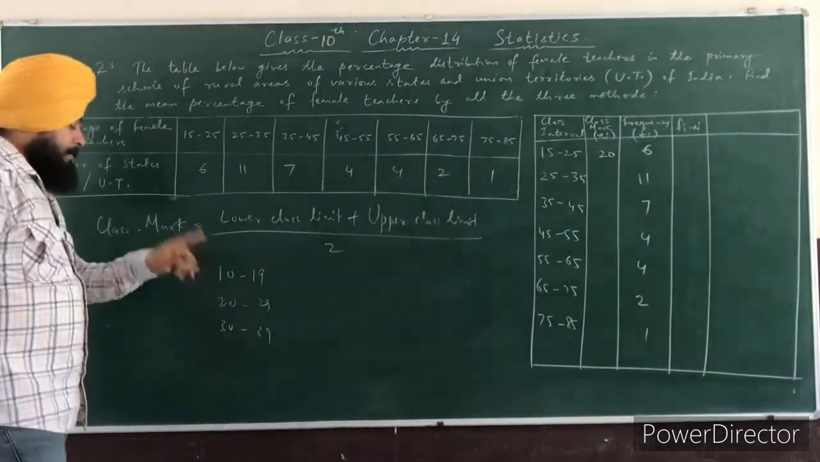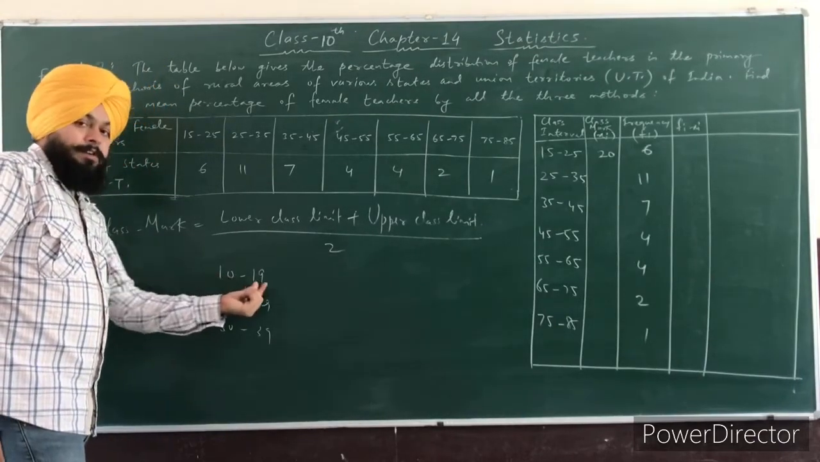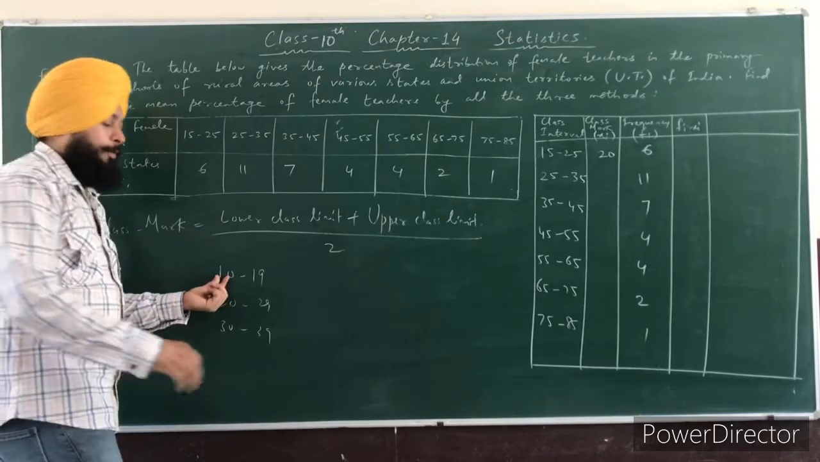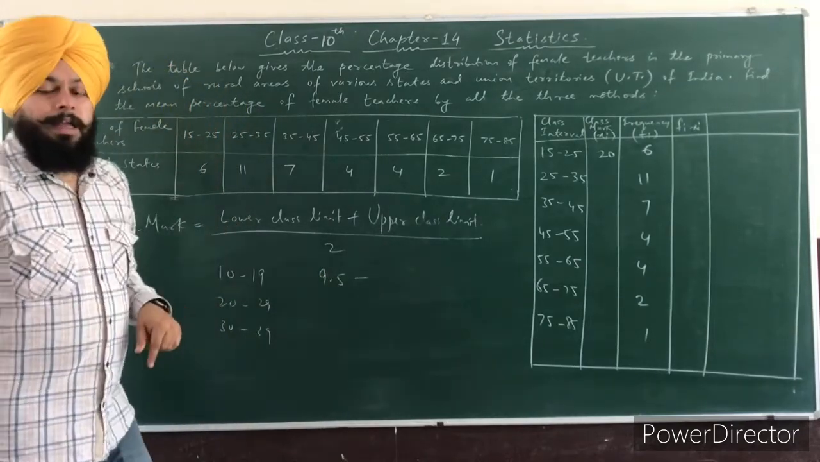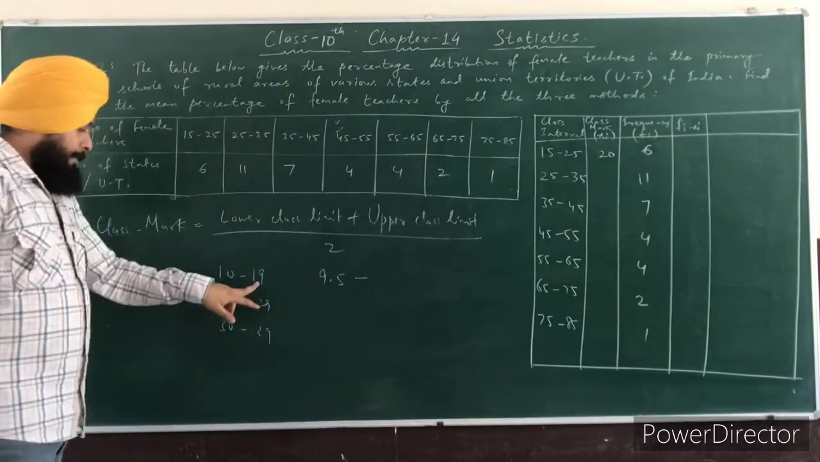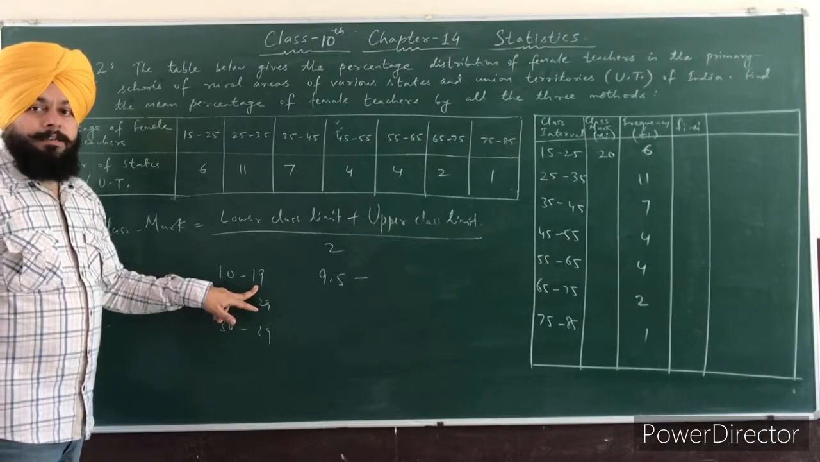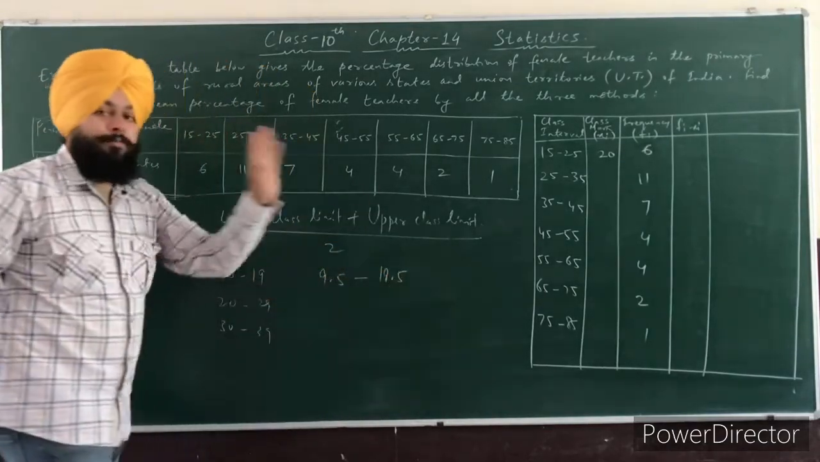Alright, so you have to subtract 0.5 from the lower limit. So your lower limit in this first interval is 10. So you have to subtract the 0.5. So 10 minus 0.5 is 9.5. And you will add here 0.5 in the upper limit. So the upper limit in this first interval is 19. You will add here 0.5. So 19 plus 0.5 is 19.5.